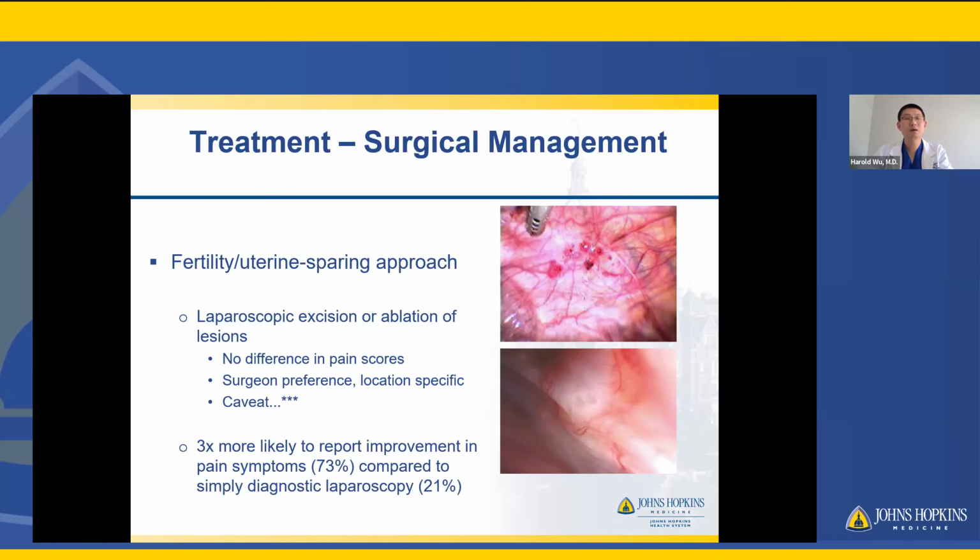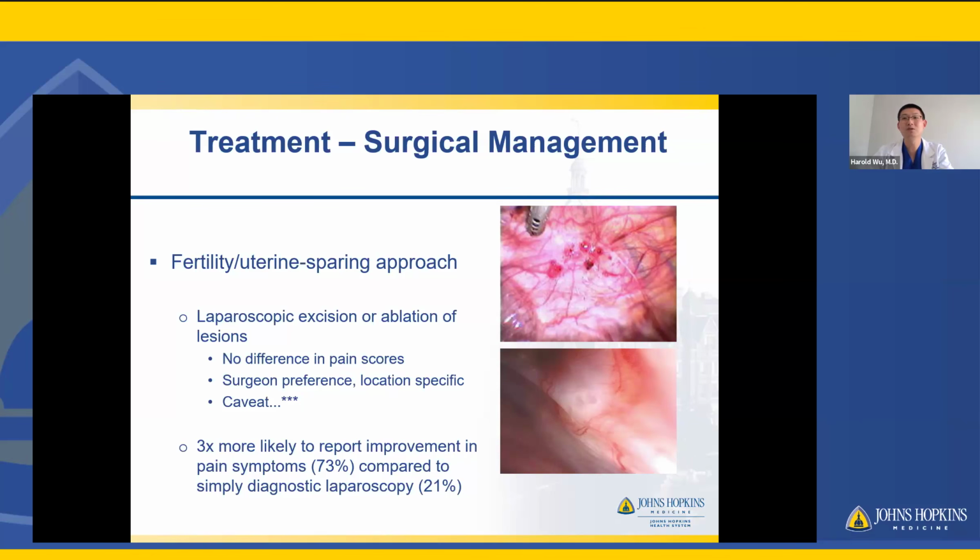A caveat, though, is that as a group at Hopkins, we tend to be more excisional because we find it can be helpful to have pathology to really confirm whether there's endometriosis or not. But also, sometimes if there's complex anatomic distortion, or say your lesion is close to the ureter or the bowel or the bladder, we're obviously not going to burn and damage those tissues, but we can still dissect spaces safely and excise the tissue safely.